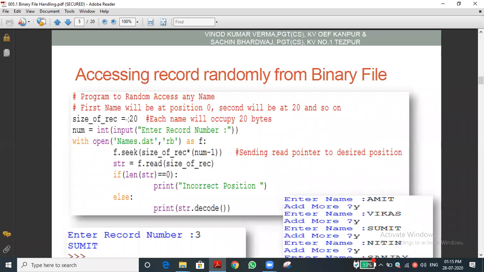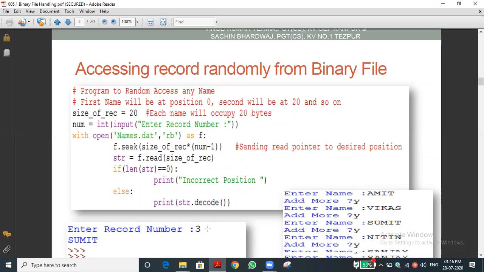As you know, size of record is a variable, and we gave it 20. Num equal to int of input of enter record number, so we are asking for the record number. For example, if I give 3, the num value will be 3. Then with open we are opening the file in rb, that is reading mode. The file handle is f.